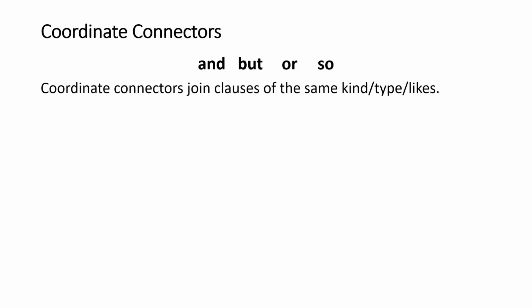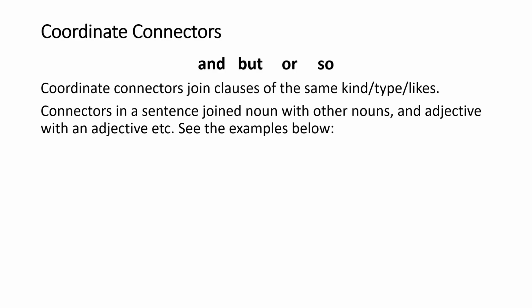Okay. Coordinate connectors, I list 4 here, but there are several more. We will get to it, yeah. Coordinate connectors join clauses of the same kind or the same type. Now, what does this mean? It means that it joins nouns with other nouns, adjectives with adjectives, etc.